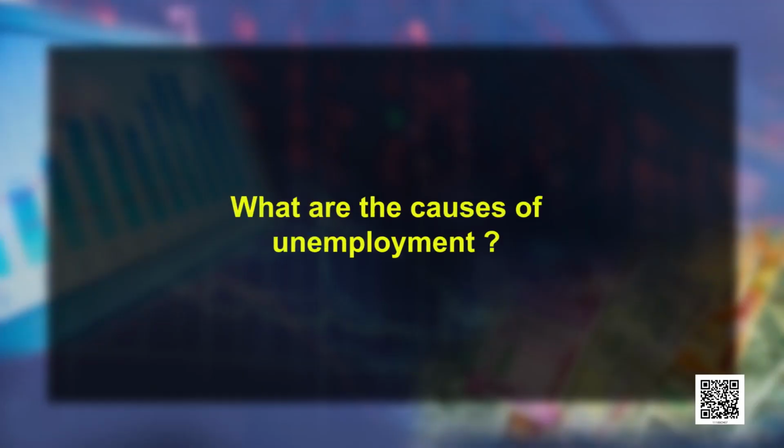Now, let's see what are the causes of unemployment. Why does unemployment occur? So, the first and the foremost cause of unemployment is population explosion. In India, the jobs grow at a very low rate, but the population grows at a very high rate, due to which there is unemployment in the economy and the labor market is not able to absorb the labor force properly. So, we should try to control the population.